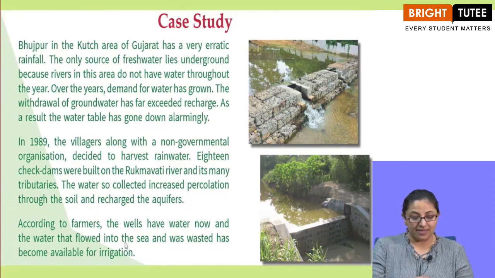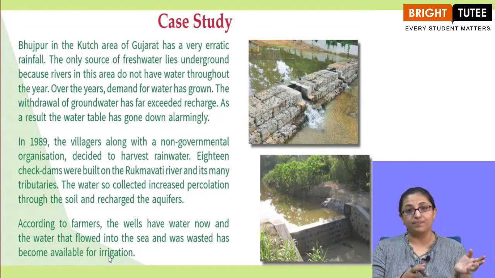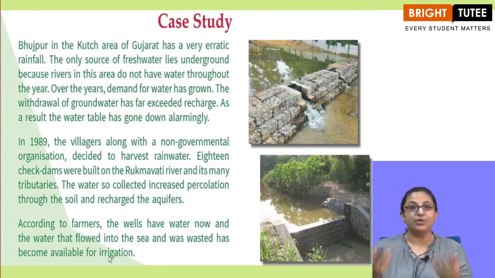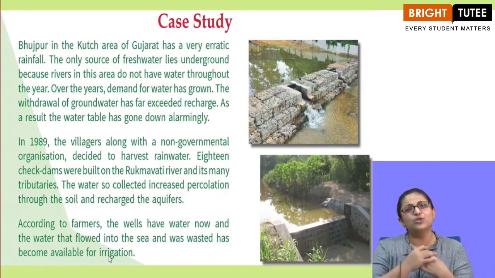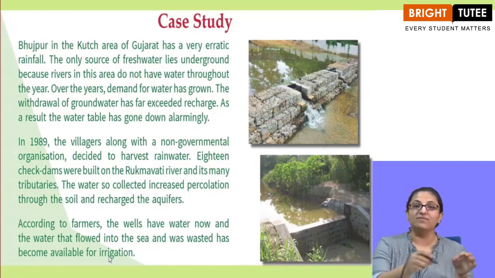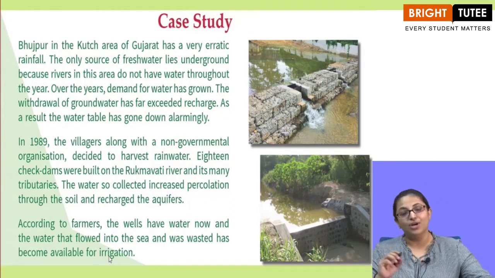According to farmers, the wells have water now, and the water that flowed into the sea and was wasted has become available for irrigation. When the rainfall happens, the water is being stored, because of which the aquifers have water now. So the wells in that area have enough water for usage, and the rainwater which was just wasted, flowing into the sea, is now available for irrigation, because of the initiative that the villagers and the NGO took.